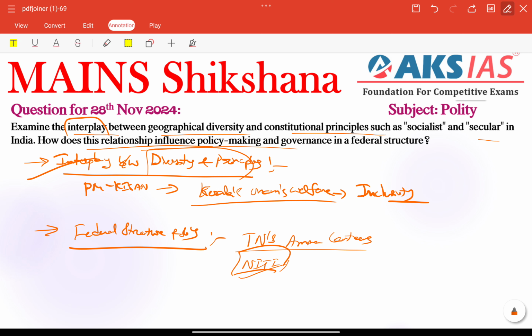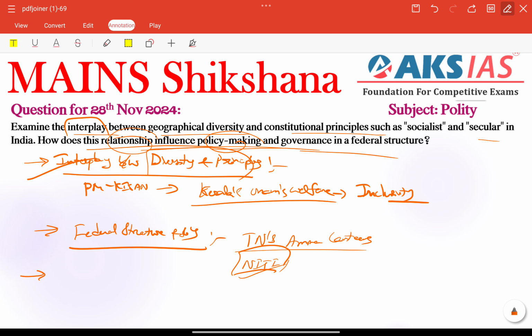That was asked in the important second part: how does this relationship influence policy making and governance in a federal structure? So here we need to address these types of issues, especially related to state specific programs we can provide, and platforms like Niti Aayog enhancing collaboration between the states and the center.